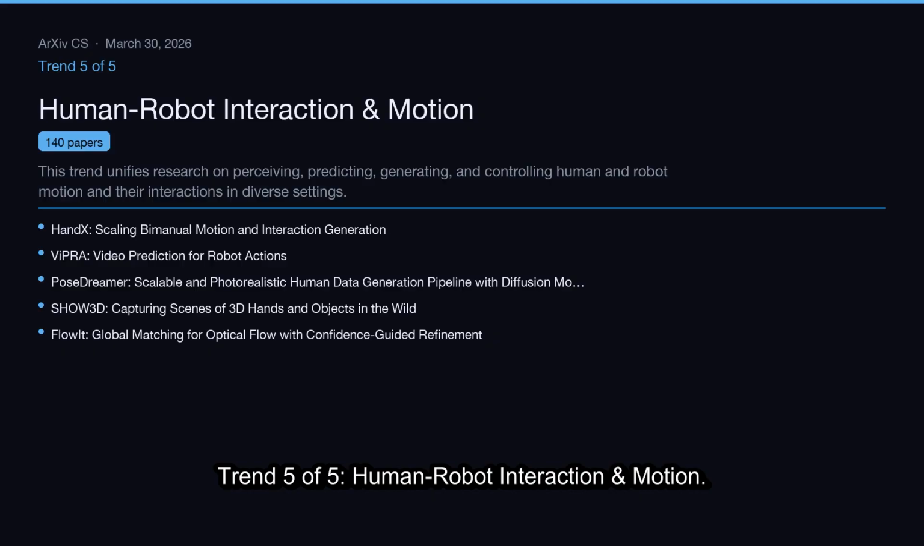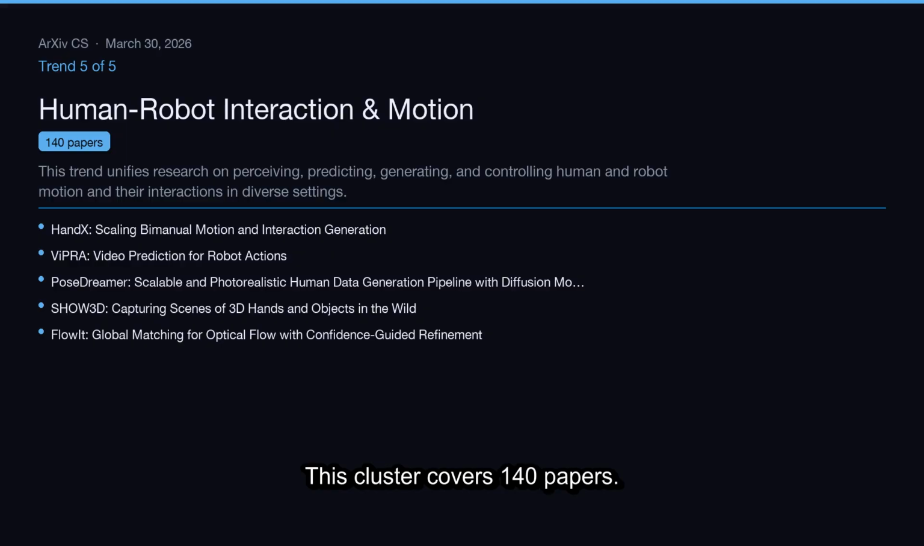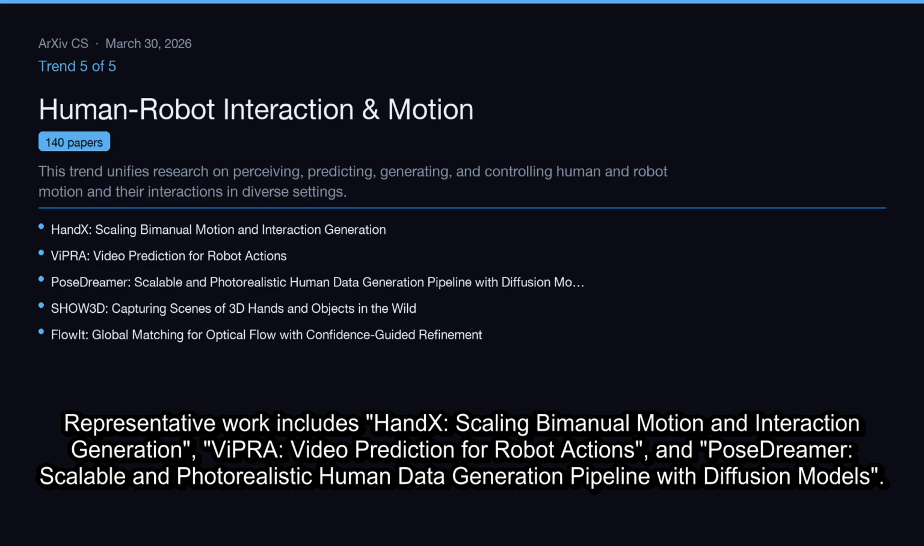Trend 5 of 5. Human-robot interaction and motion. This trend unifies research on perceiving, predicting, generating, and controlling human and robot motion and their interactions in diverse settings. This cluster covers 140 papers. Representative work includes HandX, scaling by manual motion and interaction generation, Vipra, video prediction for robot actions, and PoseDreamer, scalable and photorealistic human data generation pipeline with diffusion models.